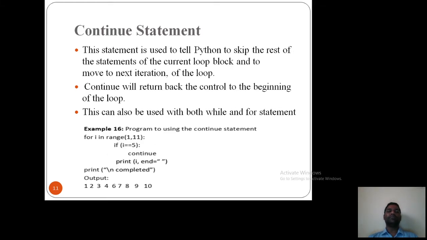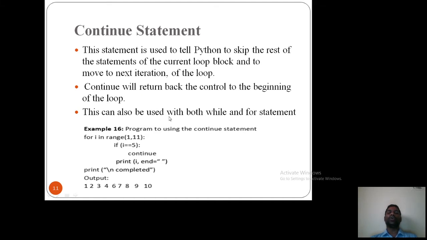Continue statement. This statement is used to help Python skip the rest of the statements of the current loop block and move to the next iteration of the loop. So what does it mean? It will skip the rest of the statements of the current loop and move to the next iteration. That means it will skip one iteration of the loop. That we can call a continue statement. Continue will return the control back to the beginning of the loop. It will not get terminated from the loop, but it will return back to the beginning of the loop.